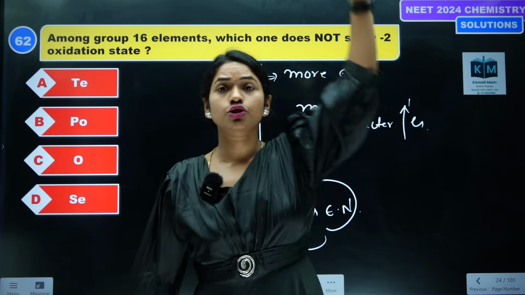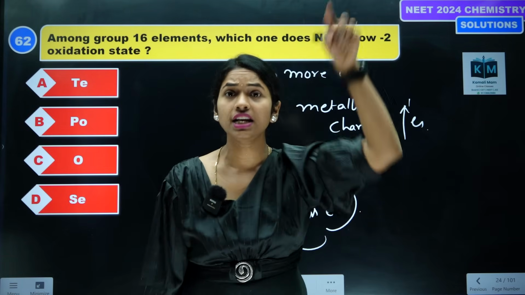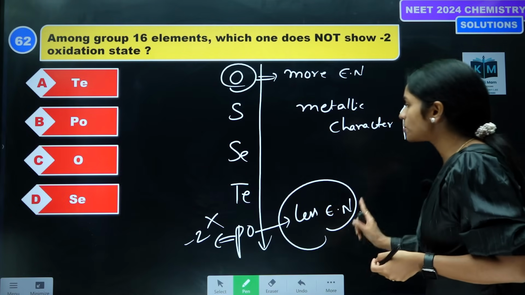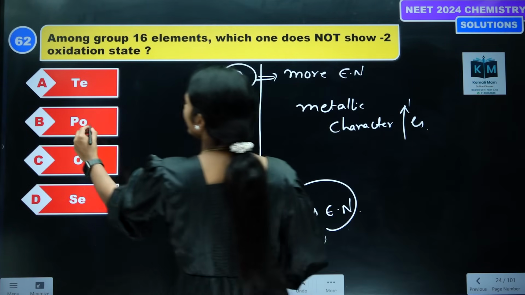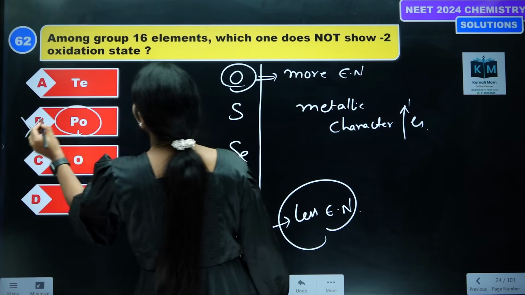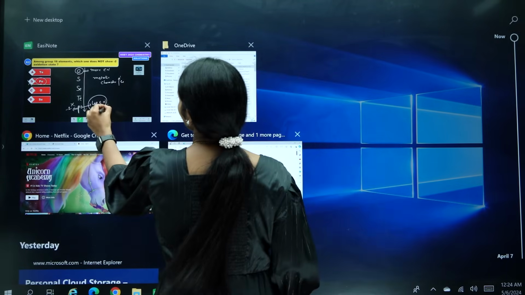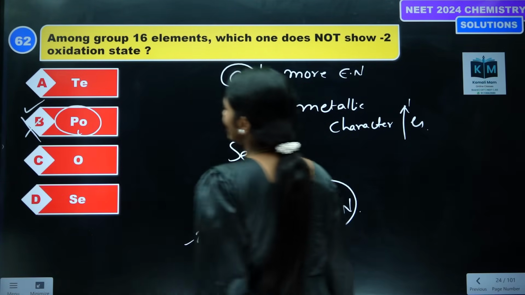Which element likes to show it? The top element like oxygen likes to show it. Why? Because it is more electronegative. So option 4, this is polonium. Polonium doesn't like to show it. So this is our correct answer.